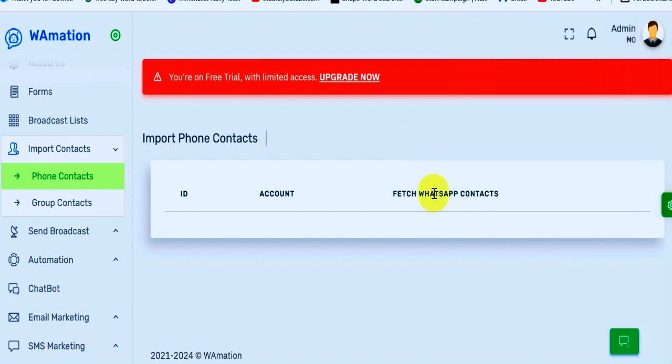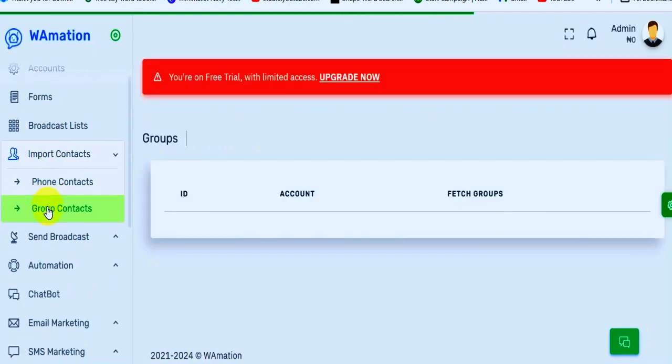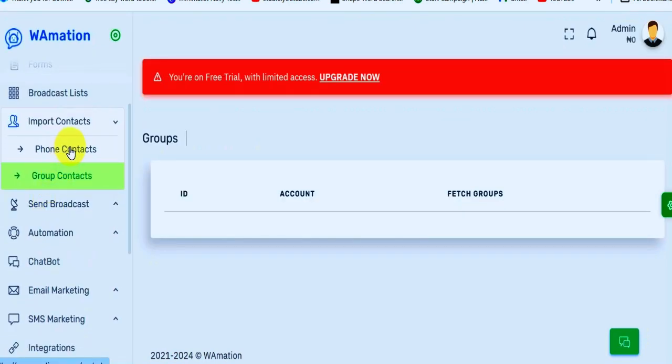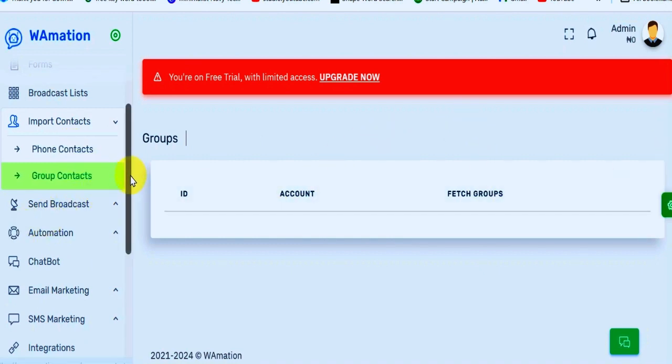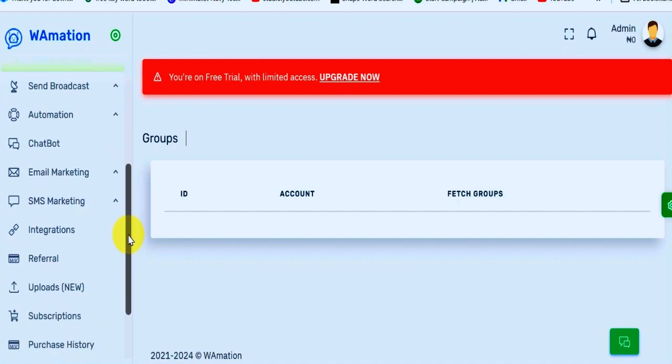So you can add from this particular environment, or you can add from group, because in this case, this will show when you connect your WhatsApp number. By the time your WhatsApp number is fully incorporated, you will get to see it when you look. Then after getting all these contacts, emails, all information that you want into your dashboard here, the next thing is, how do you set up this automation?